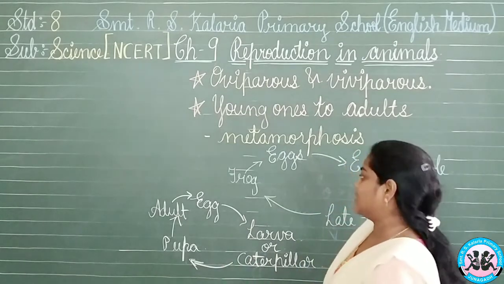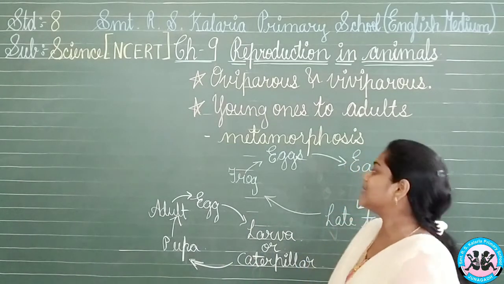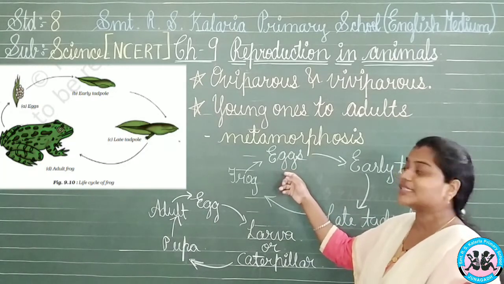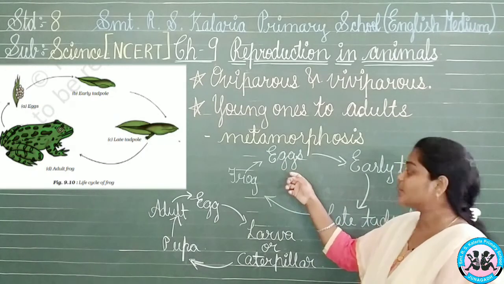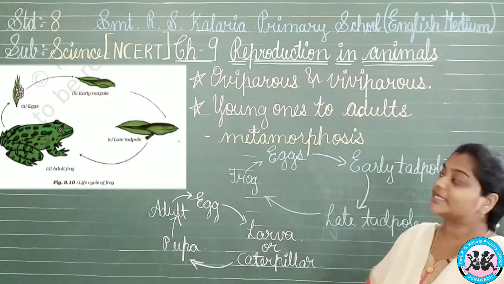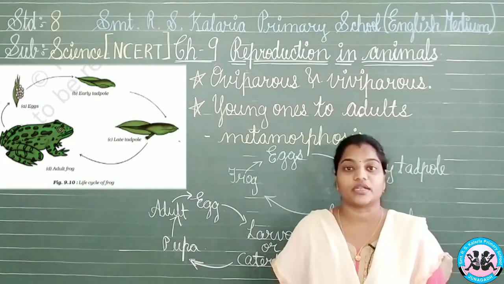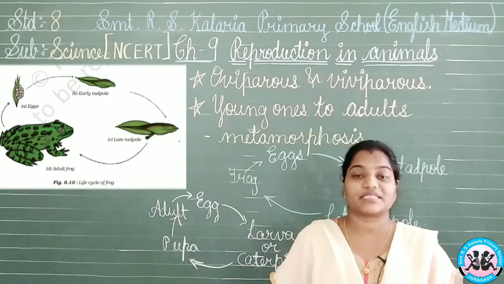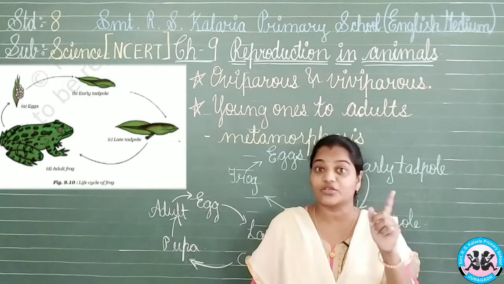Now, what are these things? Let us have a small look at them. There will be the change over there, that is the frog which is laying the eggs. These eggs will be converted into the early tadpole. Now, early tadpole, as you can see on the screen, the picture is visible. What does this early tadpole look like? It will possess a tail, which a frog does not have.